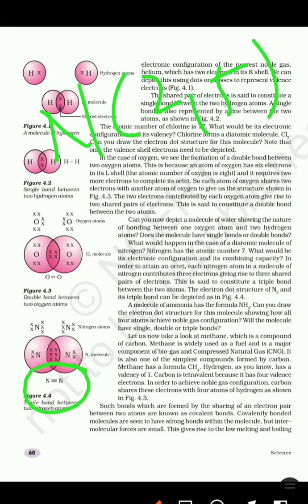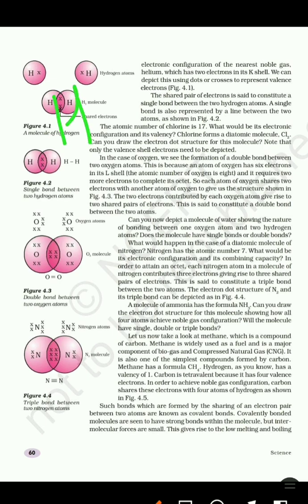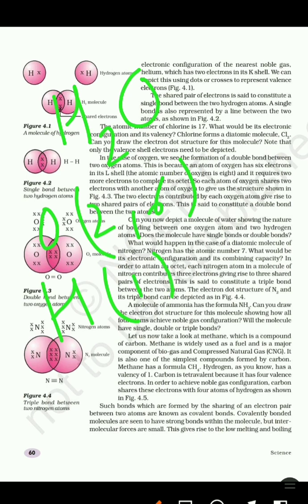Sharing of electrons also takes place between different atoms. We'll take one example of a water molecule. The formula of water is H2O. That means here one atom of oxygen and two atoms of hydrogen. As we know, the atomic number of oxygen is 8, electronic configuration is 2, 6. Hydrogen is having only 1 electron.